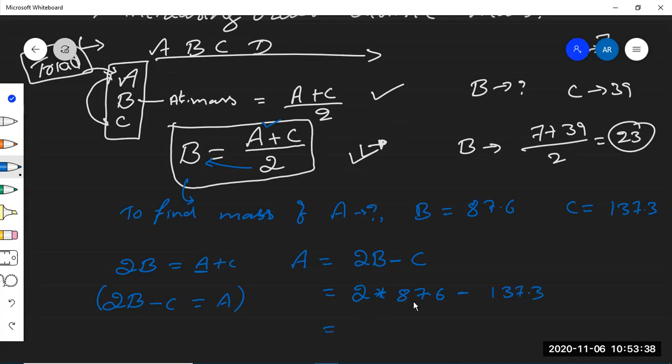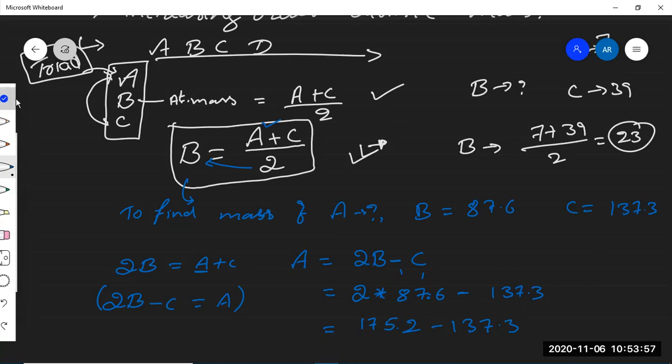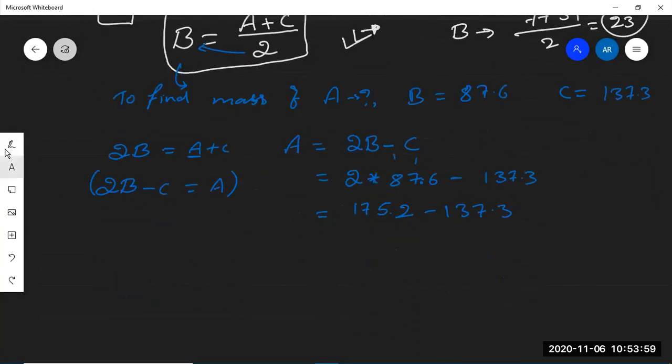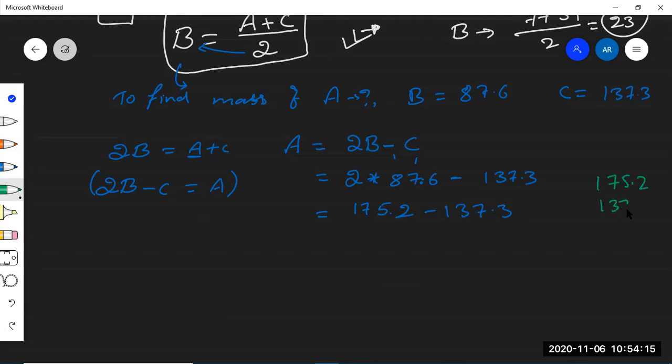You calculate this: 2 into 87.6 is 175.2, minus 137.3.